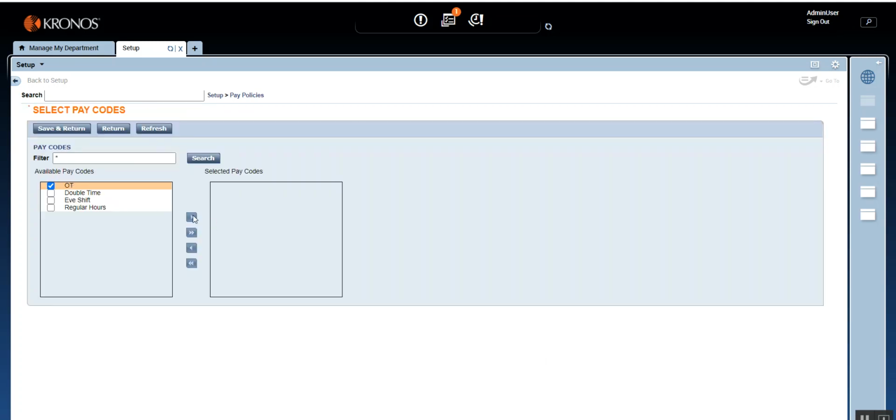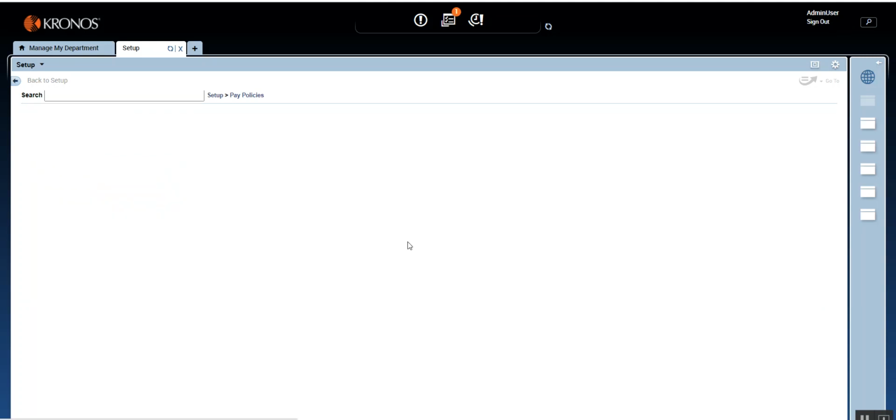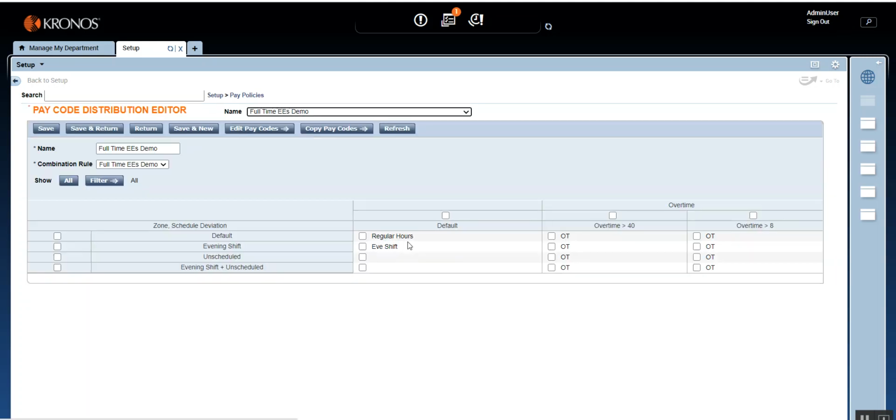Here I'm going to assign the overtime. And you will notice that the moment the pay code is assigned, all these checkmarks have the OT pay code. Now the situation is the employee is in the evening shift, as well as in over 8, and is also in over 40.